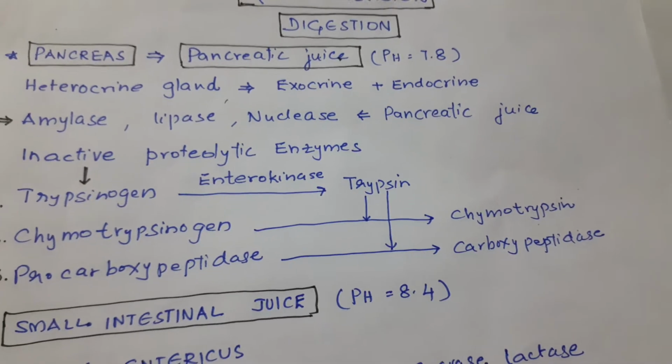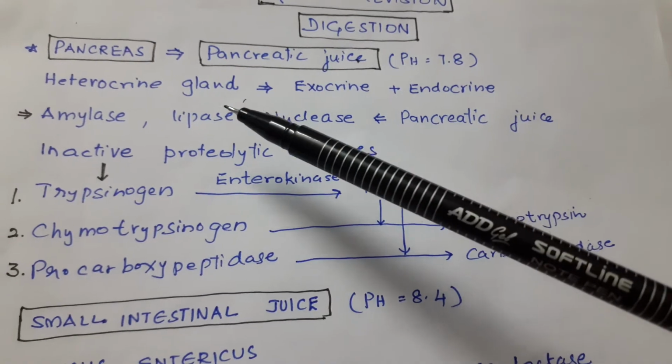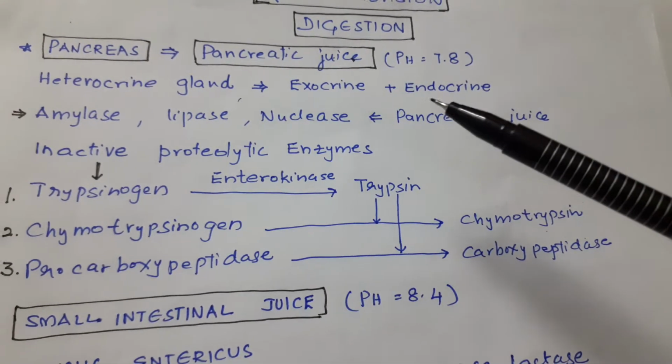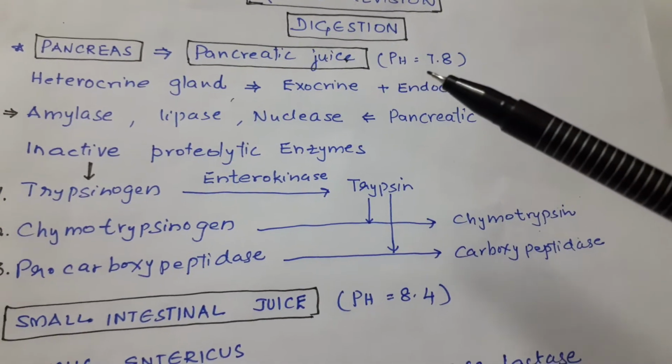Students, let us start with pancreas today. After liver, pancreas is a heterocrine gland which contains both exocrine and endocrine part. It secretes pancreatic juice whose pH will be 7.8.